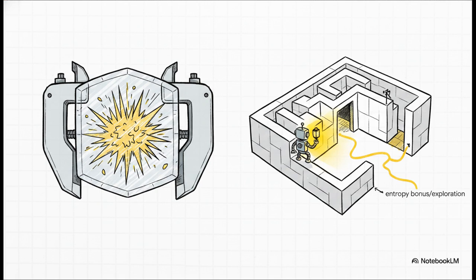What about entropy collapse, where your policy gets cocky, stops exploring, and gets permanently stuck? You fix that by adding an entropy bonus to force the model to keep looking around. And because vanilla REINFORCE is horribly sample inefficient, it basically throws away data after one update, the field eventually developed off-policy corrections like importance sampling, which, by the way, is exactly how modern algorithms like PPO operate.